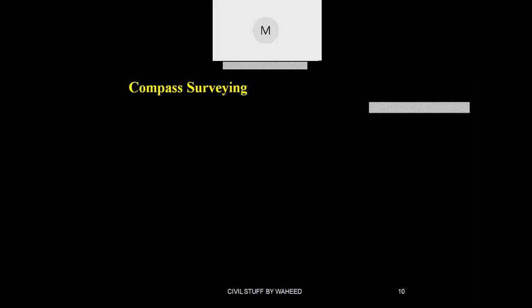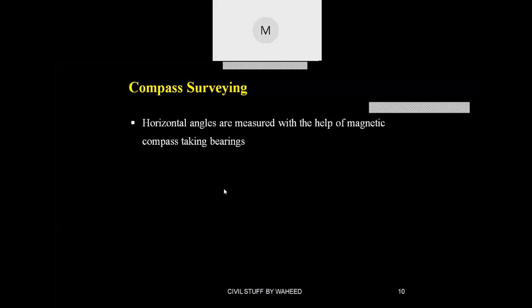In chain surveying only linear measurements are possible, whereas in compass surveying both linear and angular measurements are taken. But how is this taken? Linear measurements are taken with the help of chain or tape, whereas angular measurements are taken with the help of a compass. Generally you have two types of compass: prismatic compass and surveyor's compass.